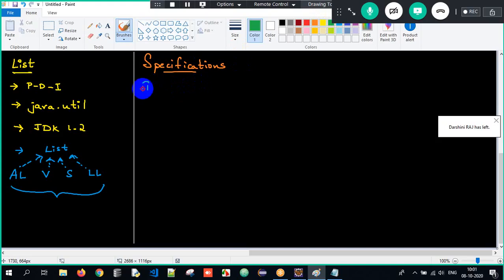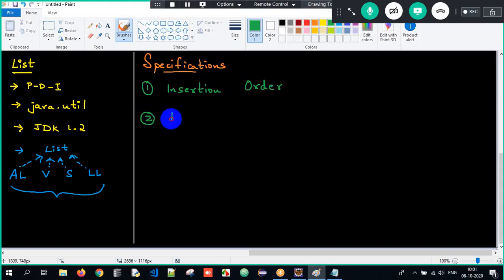The first specification is that List will always maintain insertion order. In whichever order I enter the objects, the same order will be retained. Second, it will allow duplicates. Duplicates are allowed inside a List, and we can insert any number of duplicate values.